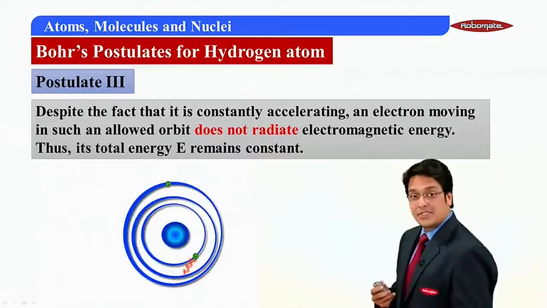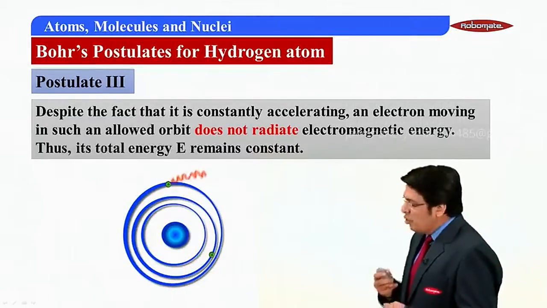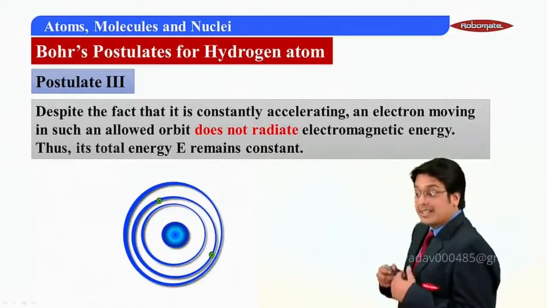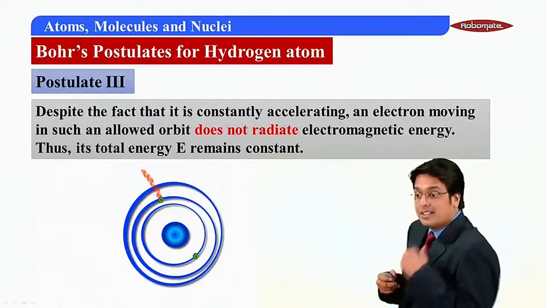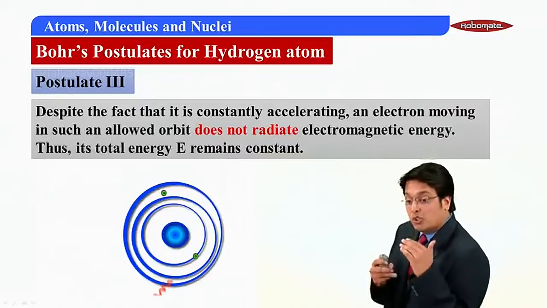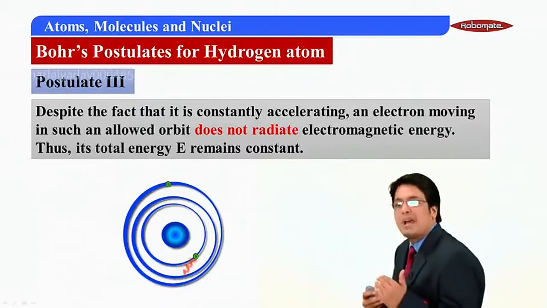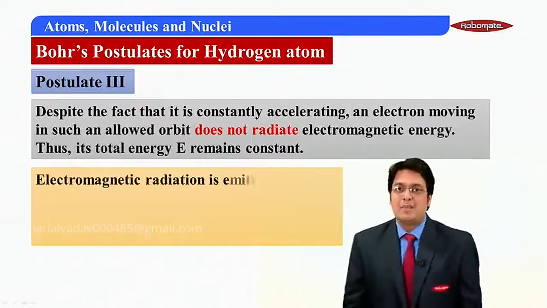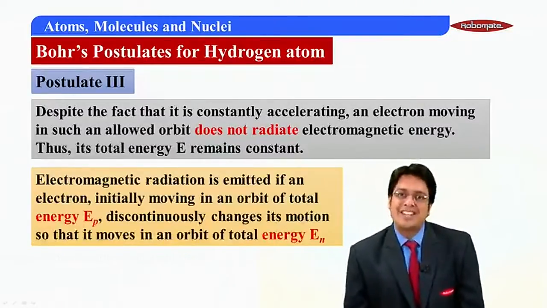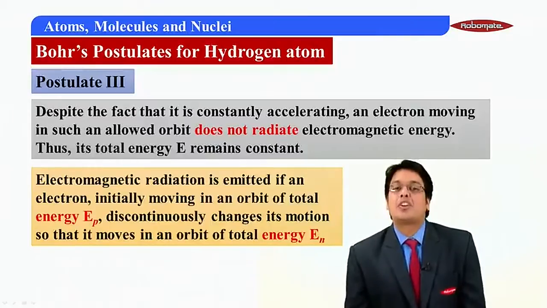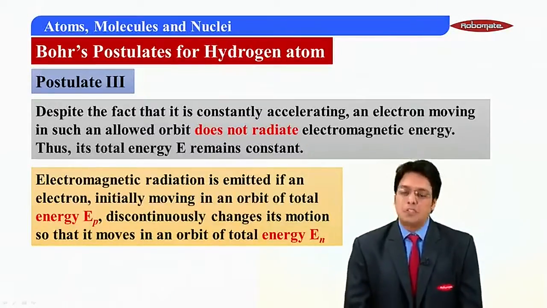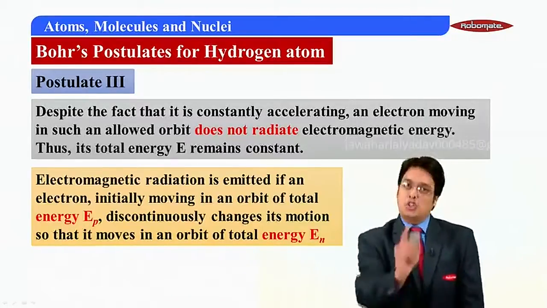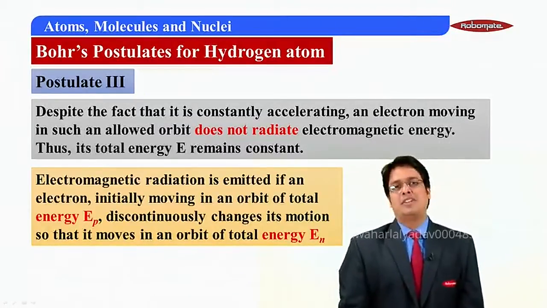Somewhat like this. So what happens if you tease the electron? Electron gets excited. It stays there for some time. That means it goes to a foreign country for some time. It comes back. It goes there, it comes back. That means electromagnetic radiation is emitted if an electron initially moving in an orbit of total energy EP discontinuously changes its motion so that it moves in an orbit of energy EM.